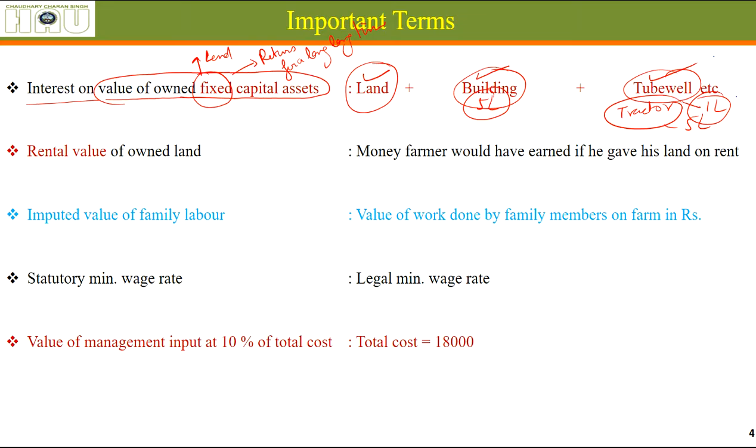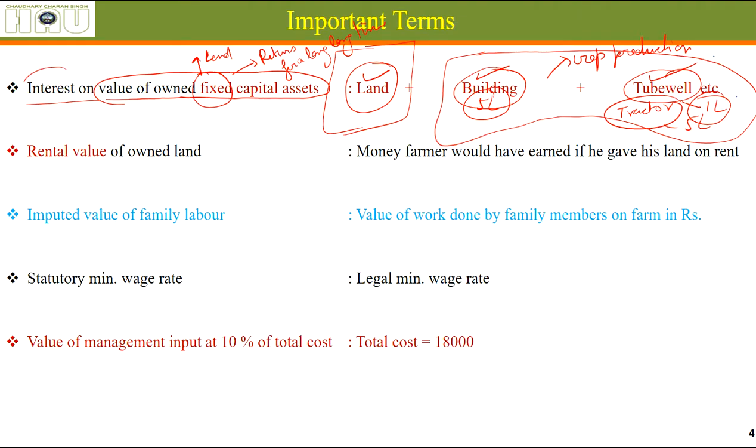Except land, generally we do not include the interest on the value of land, but these things are specifically constructed or paid for because we are entering into crop production. Otherwise this money could have been used somewhere else. So that's why we also need to include the interest on the value of these fixed capital assets in our cost of cultivation of a crop.